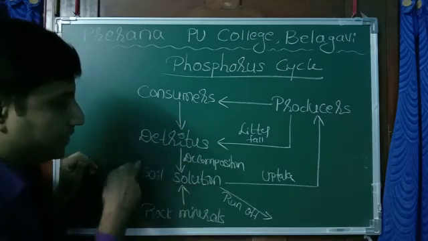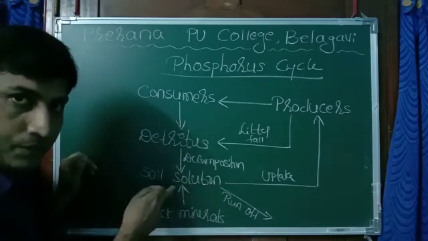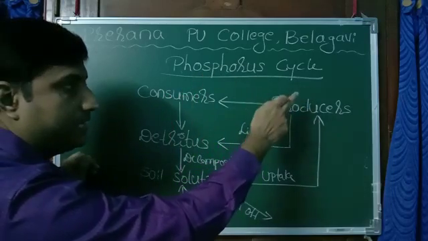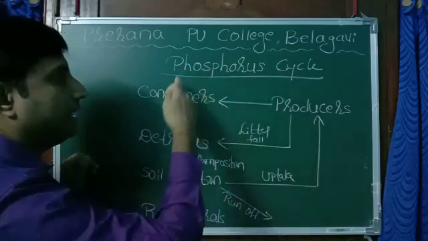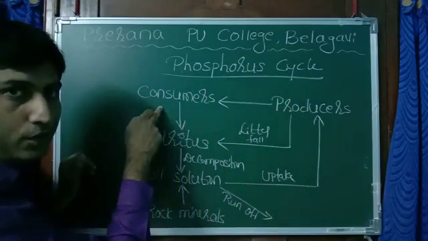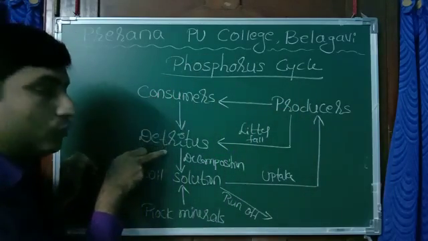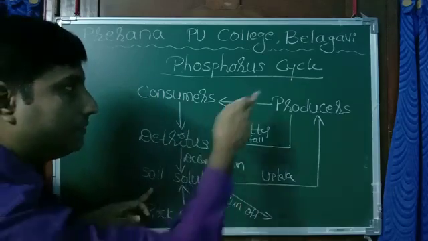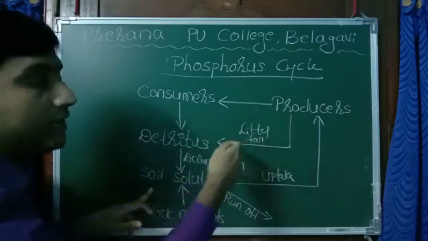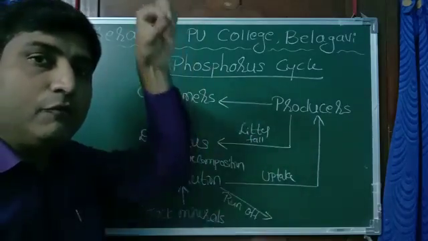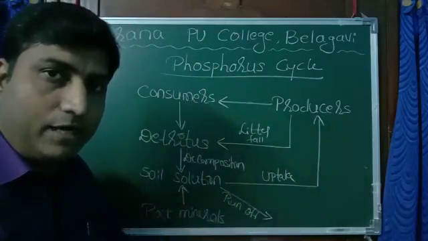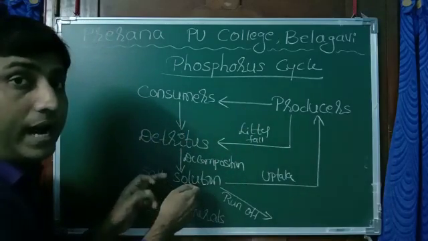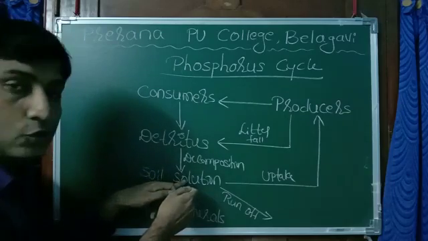Now phosphorus is present here in the soil solution. How did it come into the soil solution? The phosphorus present in the plant, when the plant is eaten by an animal, entered into the body of the animal. When the animal converted into detritus and its body decomposed, it entered into soil. At the same time, plants can also produce litter. Litter means if a tree is there, leaves will fall down, branches are falling down, all those will also become detritus. They also decompose to enter phosphorus into soil solution.